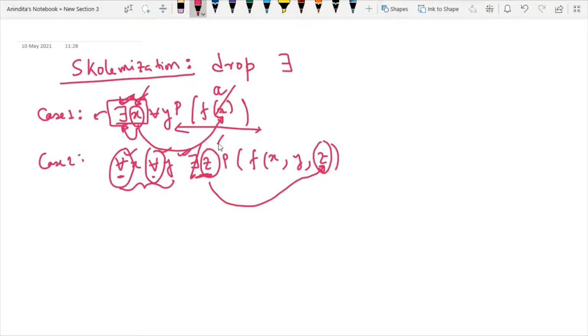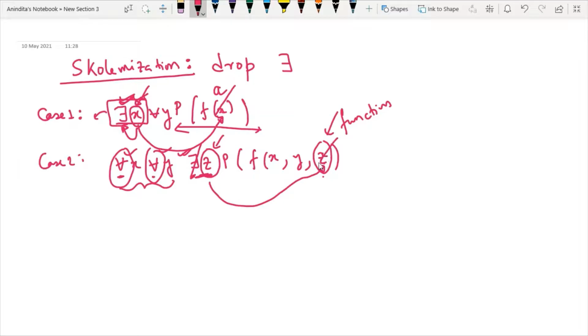Again, you have to replace the variable that exists with the existential quantifier from the expression. But how you are replacing it, this is the new thing that you have to learn here. So at this point of time, this z will be replaced by a function.